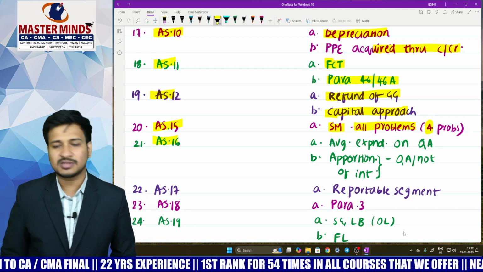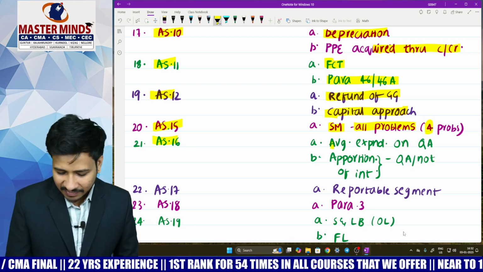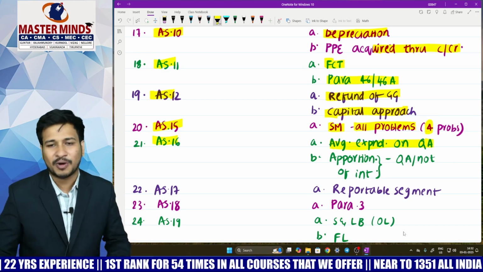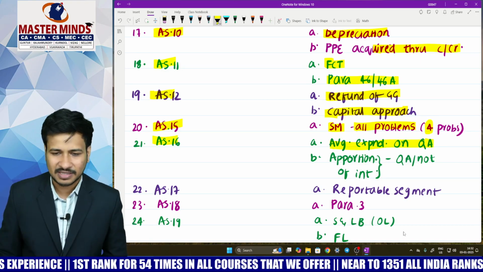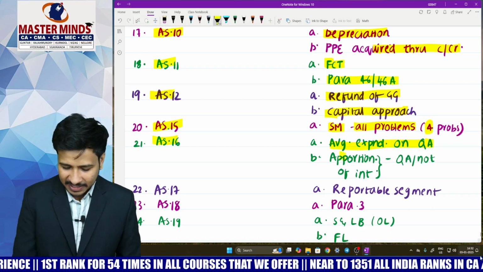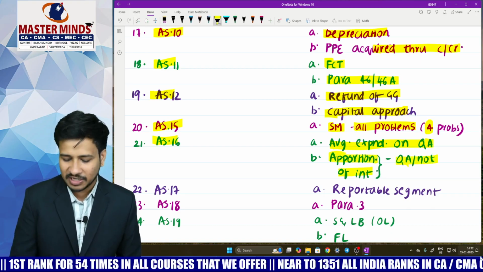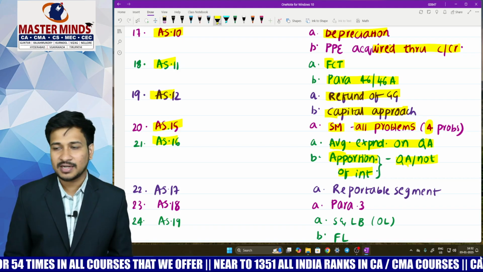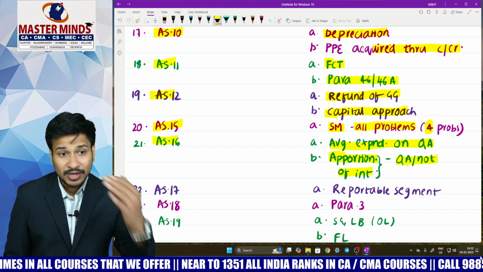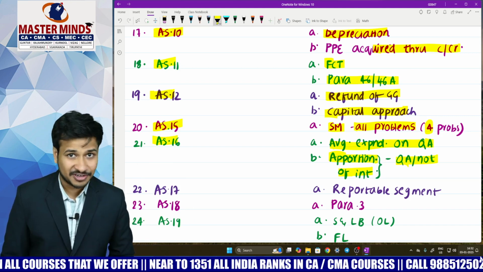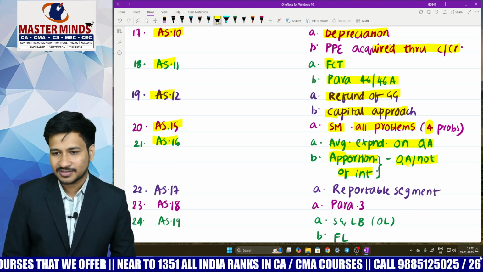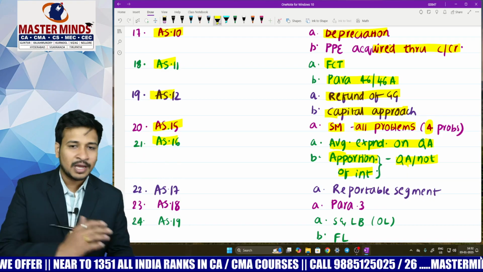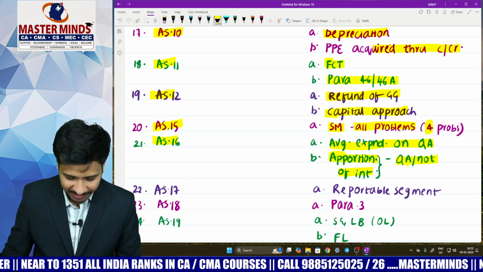And coming to AS 16, always it's a bouncer question, that is average expenditure on qualifying asset. How much ever you prepare, you will be getting one new bouncer model from that, but concentrate on that, gain command on that. And next is apportionment of interest, whether it is a qualifying asset or not. Like you will be having the total interest and the loan is utilized for working capital purpose, construction of factory shed, purchase of truck, etc. Out of which you have to pick some as qualifying assets and some not, and apportion the interest. Those models are important.